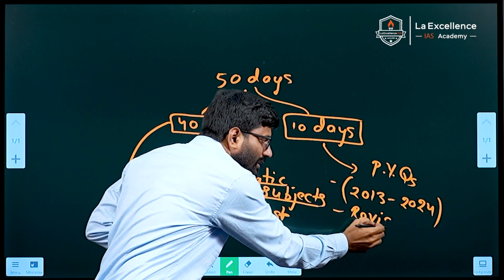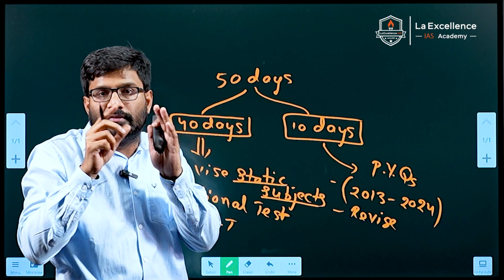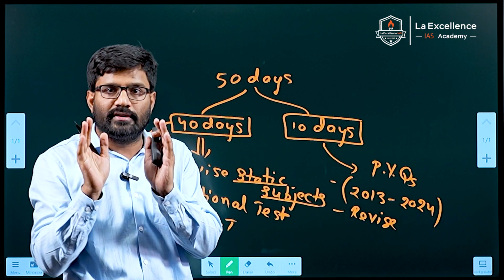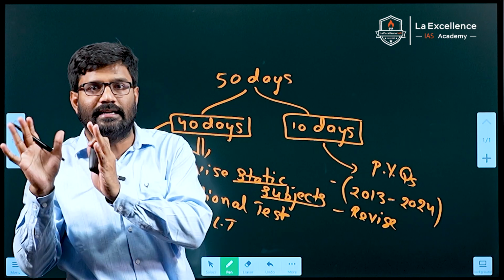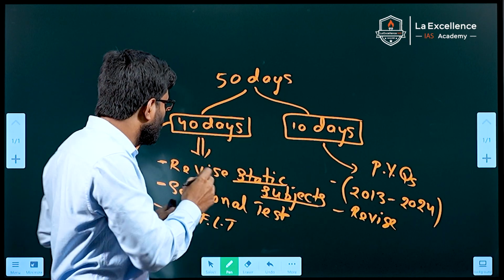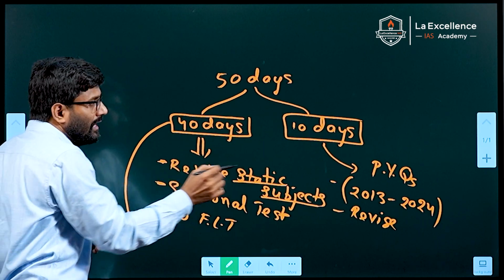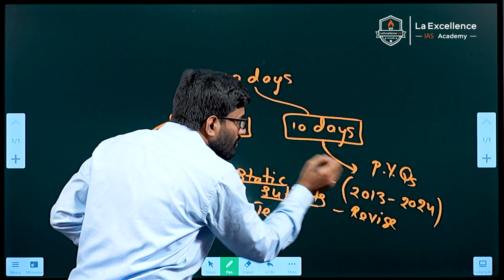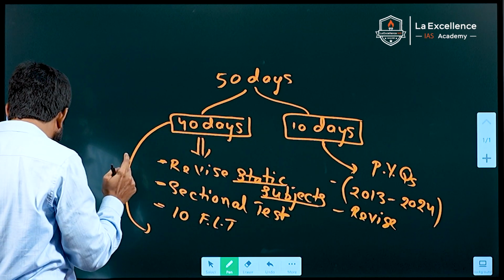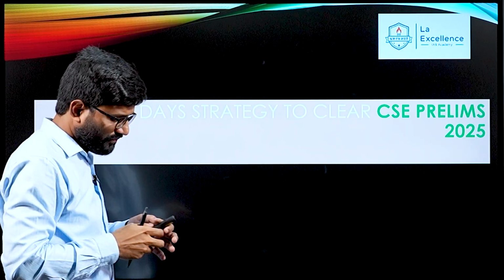So please divide your last 50 days into 2 segments, first 40 days and the last 10 days. In the first 40 days, you revise your static subjects, sectional tests and 10 full-length tests. And in the last 10 days, solve the last 11 years UPSC PYQs.